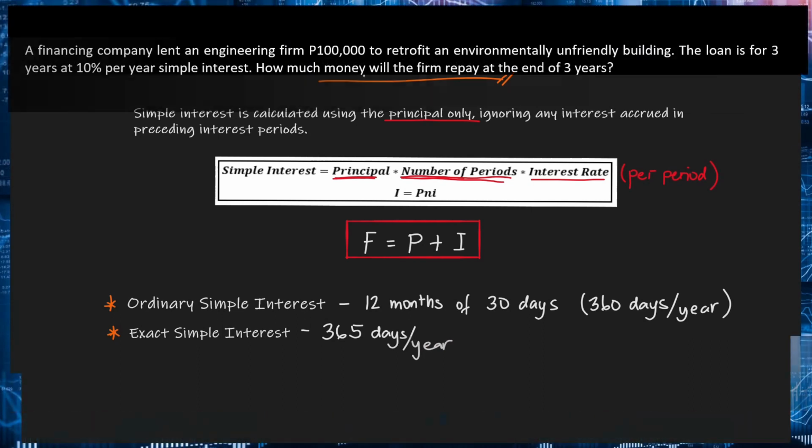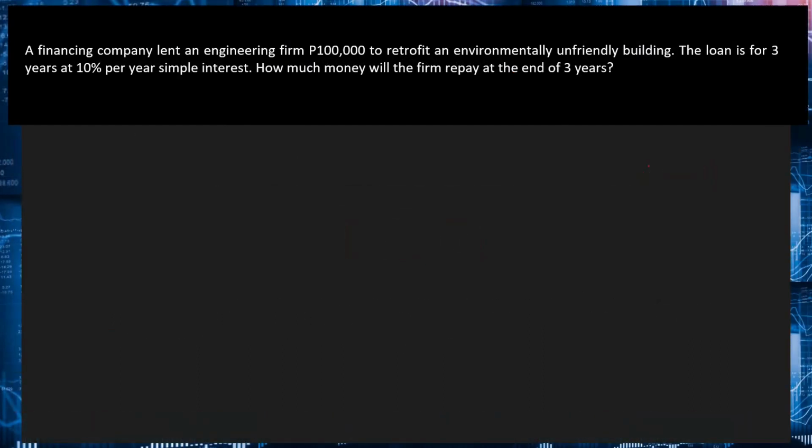Okay, so let's take a look at our first example under simple interest. A financing company lent an engineering firm 100,000 pesos to retrofit an environmentally unfriendly building. Now, the loan is for 3 years at 10% per year, simple interest. How much money will the firm repay at the end of 3 years? Okay, so again, pause nyo muna yung video and then isolve nyo.